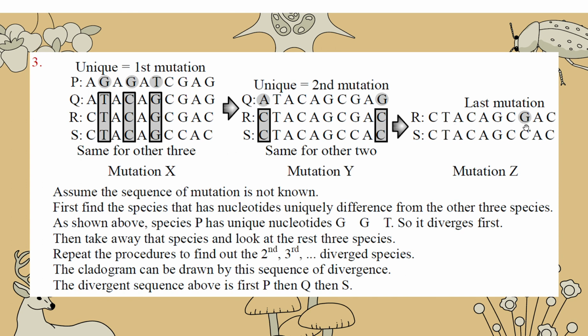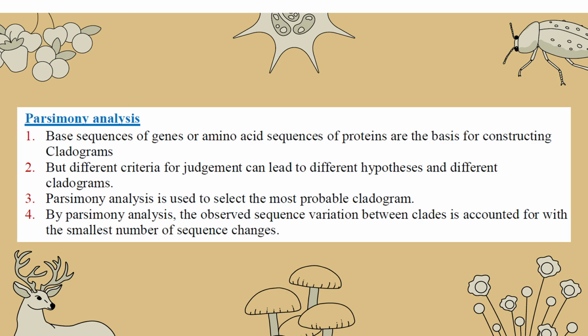And look at the last one. I made it wrong. Whether C and G are different, which one is a mutation? Look at before, GGGC. So C should be a mutation. I'm sorry, I should shade this one like that. S will split out, and R is already there, so mutations X, Y, Z. X is the first, Y is the second, and Z will be the last one. So when we join, how can we join? We join by different nodes, branches, and so on.